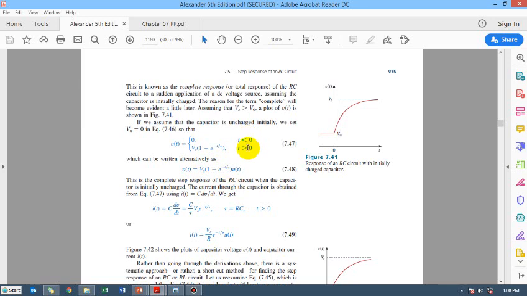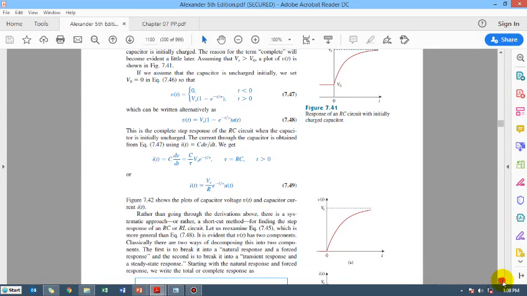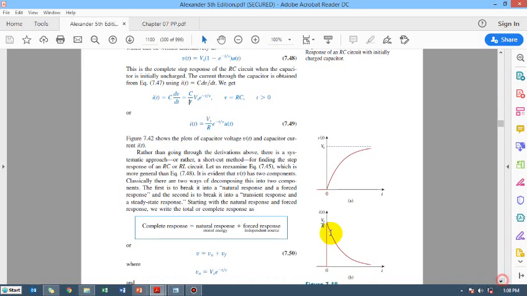So these two conditions are just combined in one equation if you just include a step function u of t. If you want to get a current through the capacitor, you will have to differentiate it: C dv by dt. C is here from the C dv by dt, and tau is from the derivation, then tau is RC. So C will cut out from numerator and denominator, and the only part that will remain is the R: Vs over R e raised to power minus t over tau u of t. So this is the current.